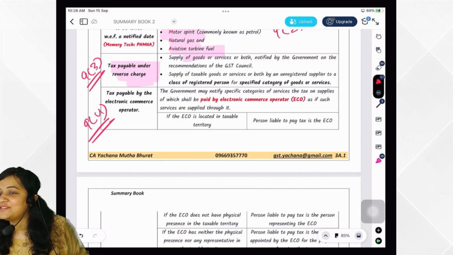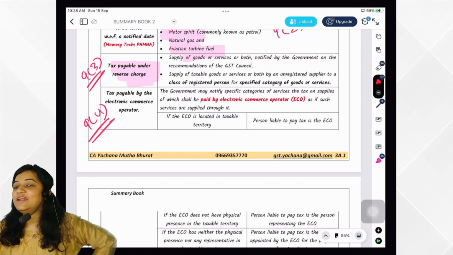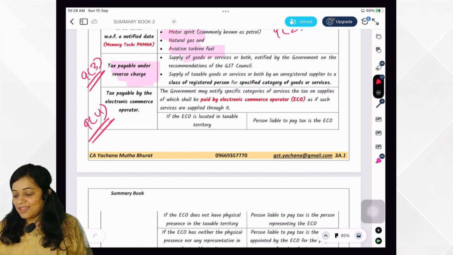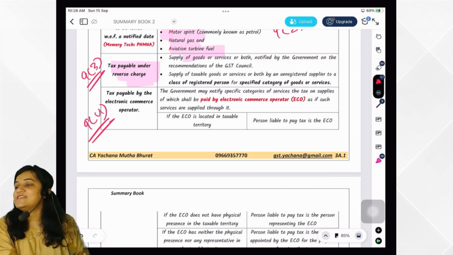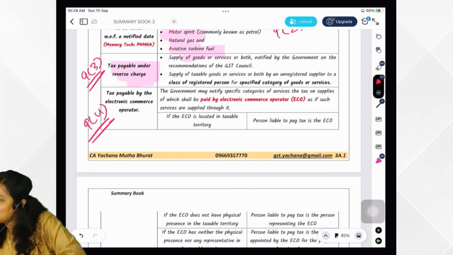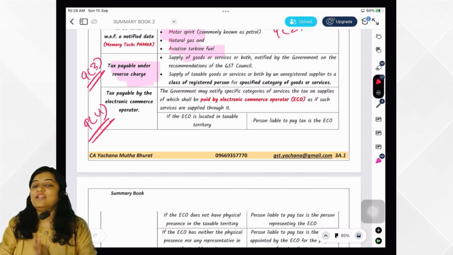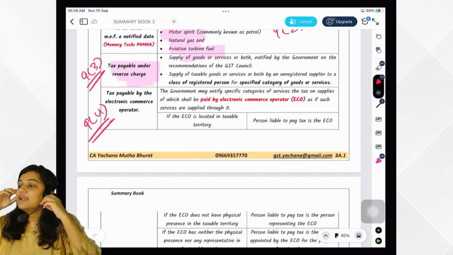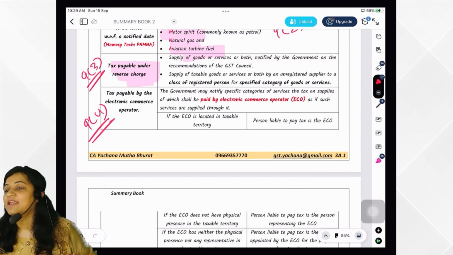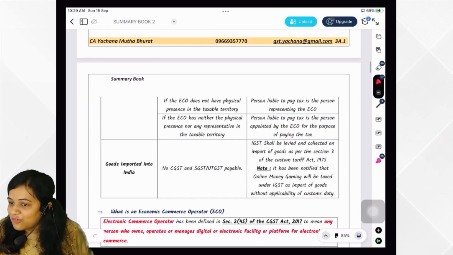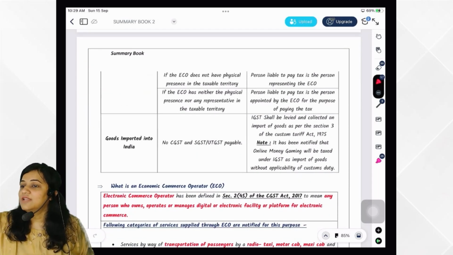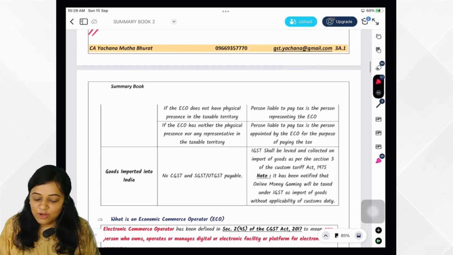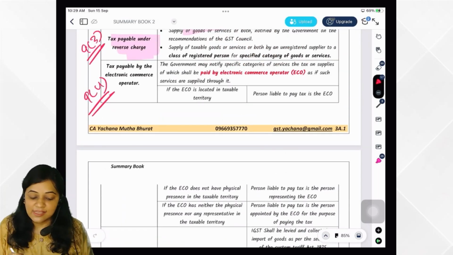So 9.4, what did 9.4 say? You are purchasing from a non-registered person. You are class of registered person, and there are specified goods and services. So who would be paying the tax? Class of registered person. 9.4 or 5.4. Then here 9.5 or 5.5. What does 9.5 or 5.5 say?